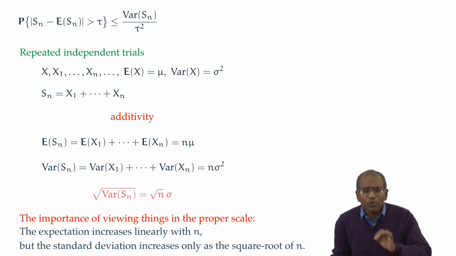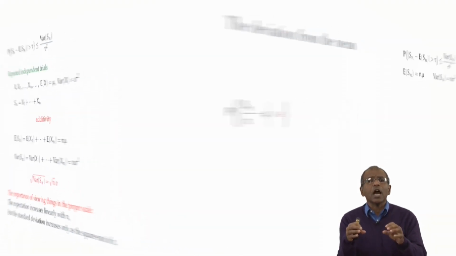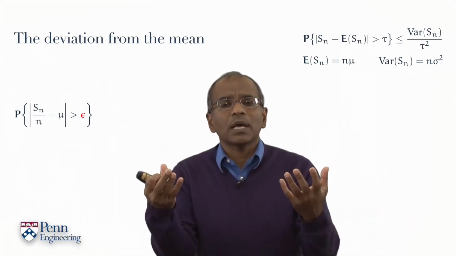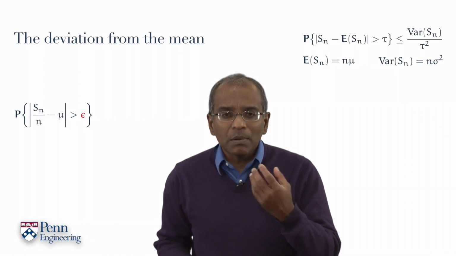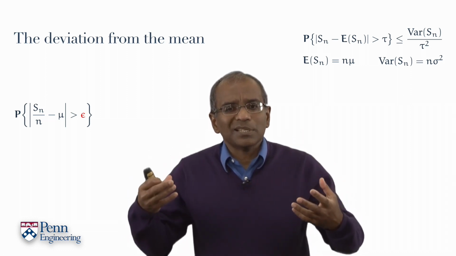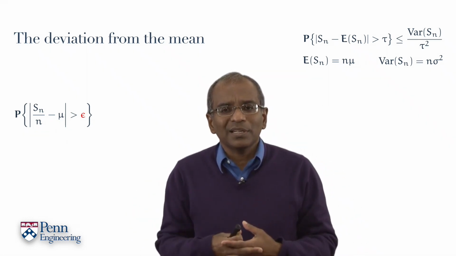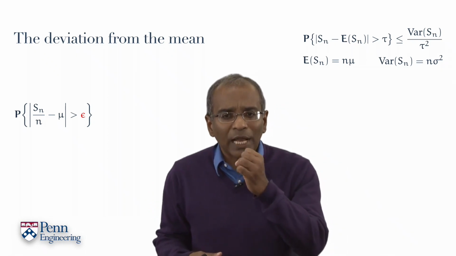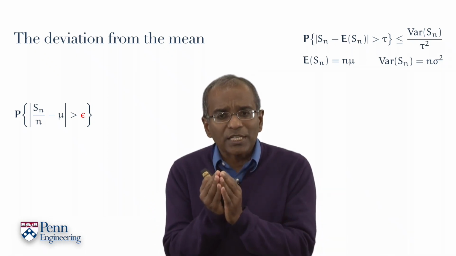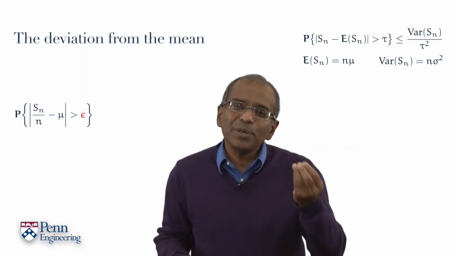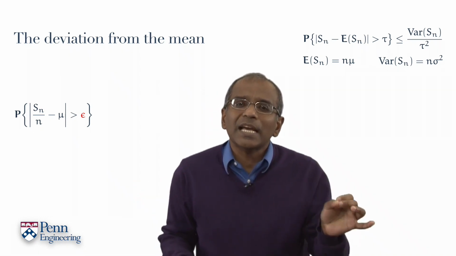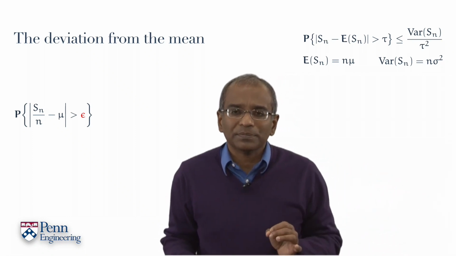Okay. So let's focus on this, and now immediately try to write down a probability for a deviation from a mean. Remember, our estimate for the mean, the expectation, is Sn over n. And what we would like to know is, what are the chances that Sn over n deviates in absolute value from mu by even a tiny amount, epsilon?